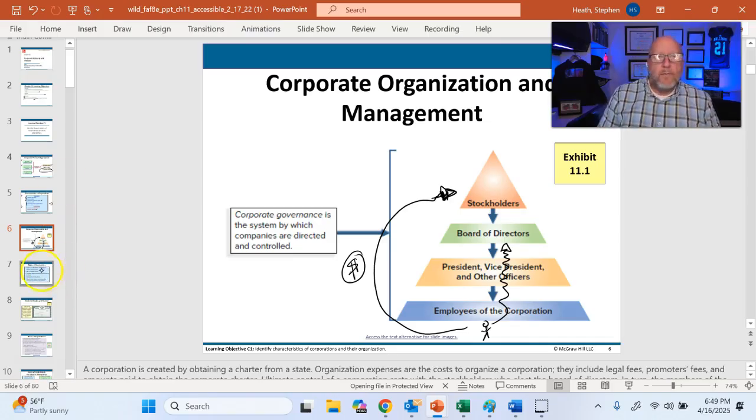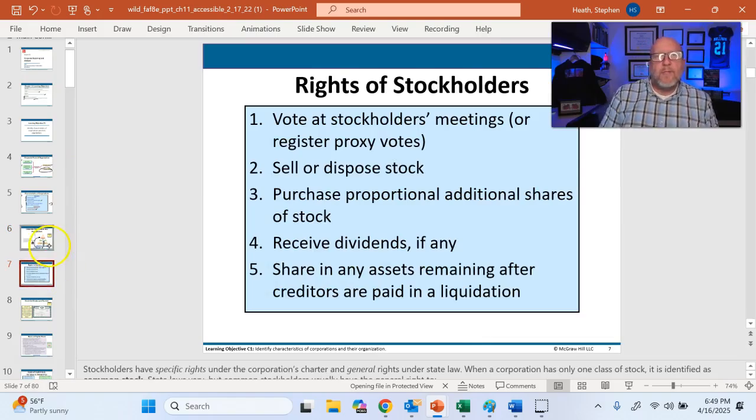All right, moving on. Rights of stockholders. If I buy common stock, and we're going to get into the differences between the different types of stocks, if I'm an owner of the business, I could vote on particular issues.